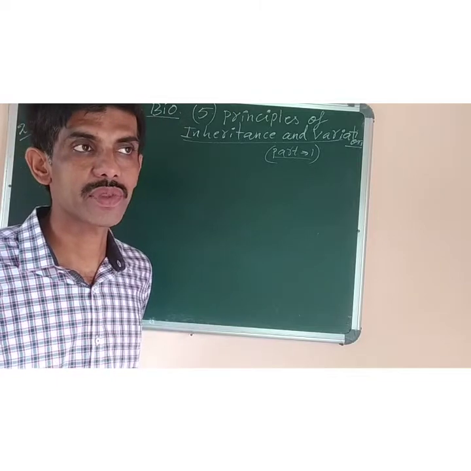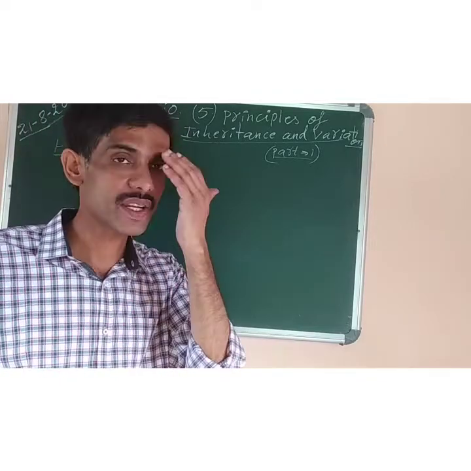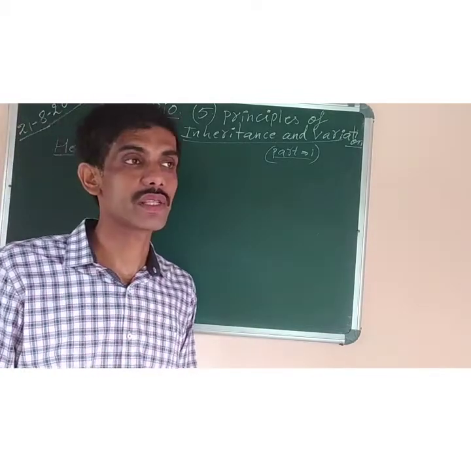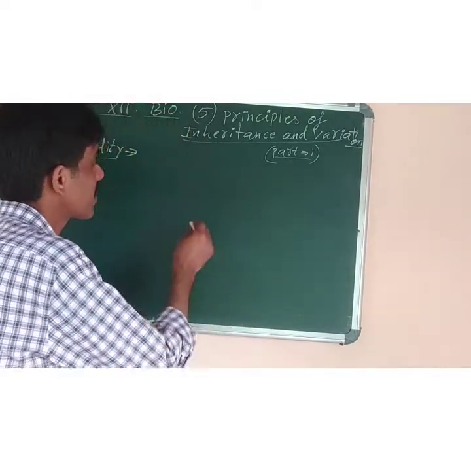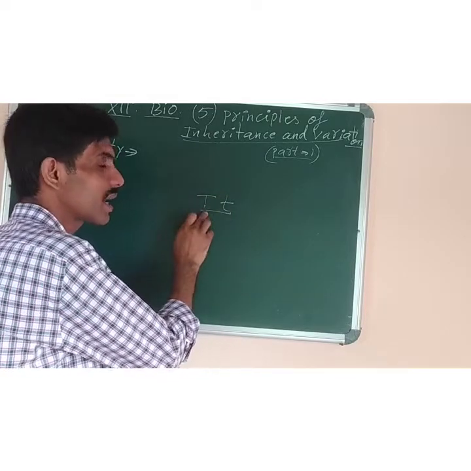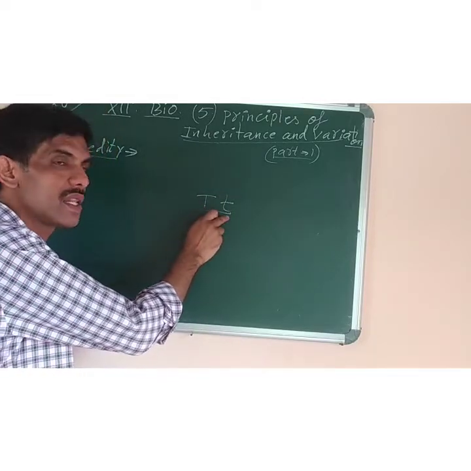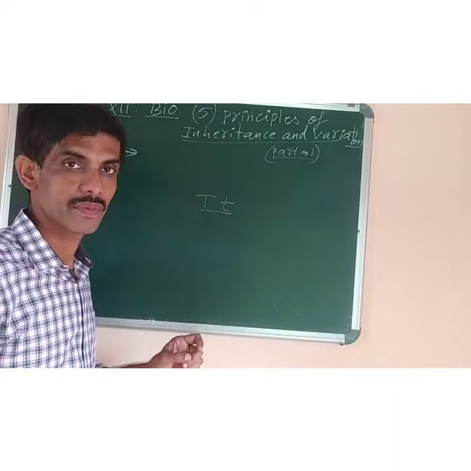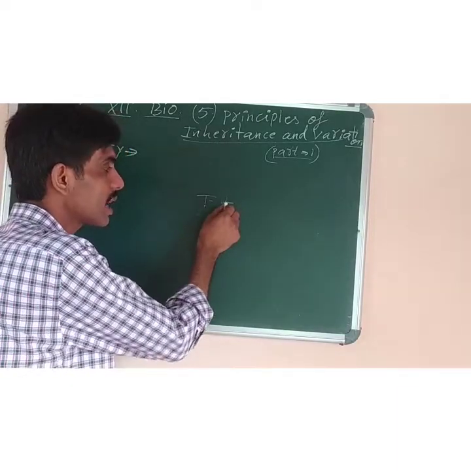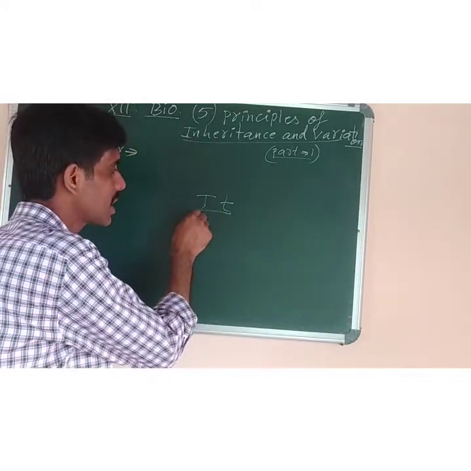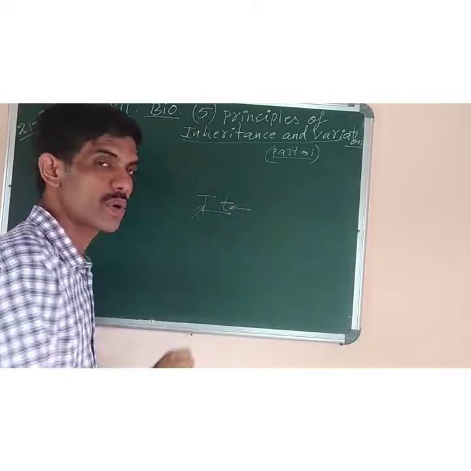So you know that Mendel gave 3 laws of inheritance. Mendel's first law of inheritance is known as the law of dominance, which states that out of a pair of contrasting characters, like this one, capital T, small t, two contrasting characters are there. These two are alleles of the same gene, that is height. The character is height. So this is one gene that has two alternative forms, which are called alleles. So this capital T is for tallness, small t is for dwarfness.